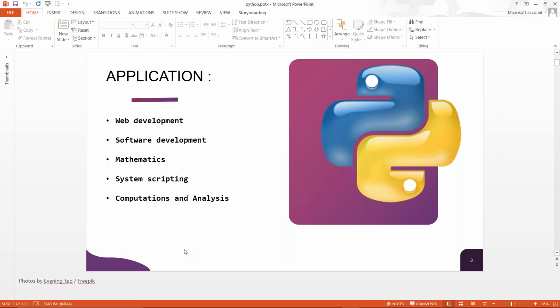So there are several fields. After going through the basics, you need to choose which field you are going to research and develop in. It is up to you whatever you choose. But if you are in Python, then computation and analysis is the most preferable field that you can choose if you are opting for a career in Python.